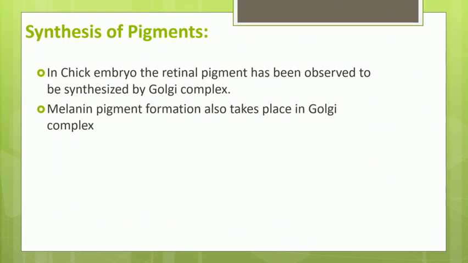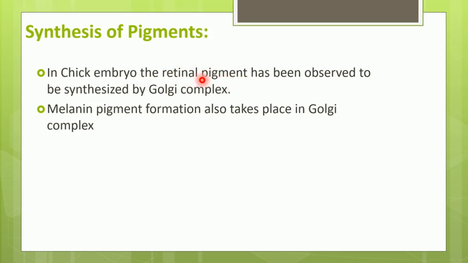Next function is synthesis of different pigment molecules. For example, in chick embryo, the retinal pigment is being synthesized by the Golgi complex. So what is this retina? Retina is a layer of the eye which perceives the light.